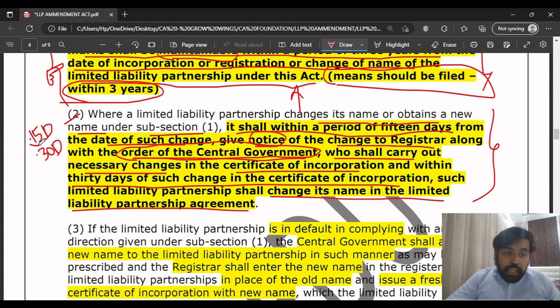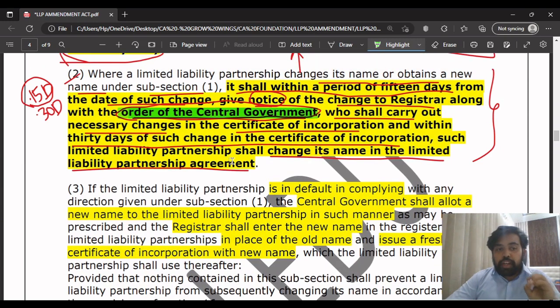But in this 15 days, you have to keep in mind that when the notice is given to the registrar by the LLP, in such a case, along with the order of the central government, you have to give. The order of the central government also should be given. This is what the point is trying to tell. This is a very important point. So please study this properly and go.